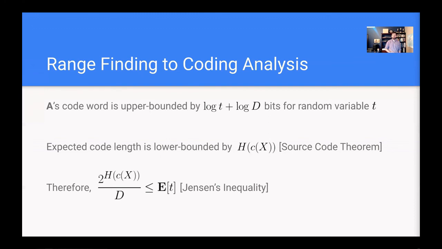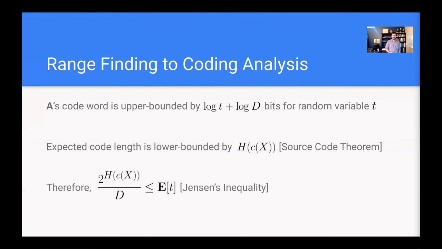And so then what we have by the source coding theorem is that the expected length of this code is lower bounded by the entropy of the distribution we draw from, in this case, the condensed size distribution. So combining these two facts and using some algebra and relying on Jensen's inequality, we can lower bound the expected value of T, which again is the complexity of the range finding sequence, which is how many steps Alice has to look through to find a suitable value to encode. So we can show that the expected value of T is lower bounded by 2 to the entropy of the condensed distribution over this fixed distance D.